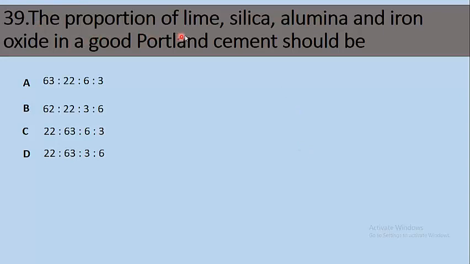39. The proportion of lime, silica, alumina and iron oxide in a good Portland cement should be option A, 63 ratio 22 ratio 6 ratio 3. As you can see the options, the right option is 62 for lime, 22 for silica, 3 for alumina, and 6 for iron oxide. So this is the right proportion for good Portland cement.